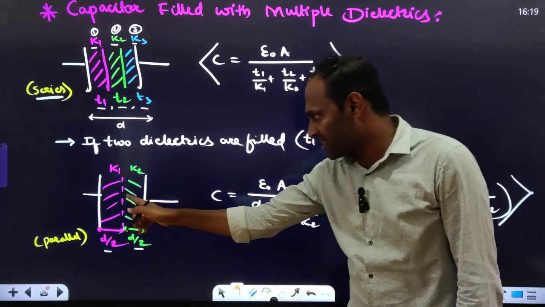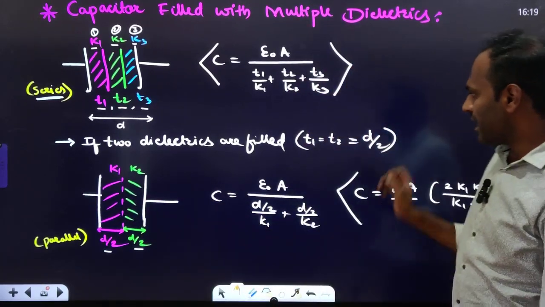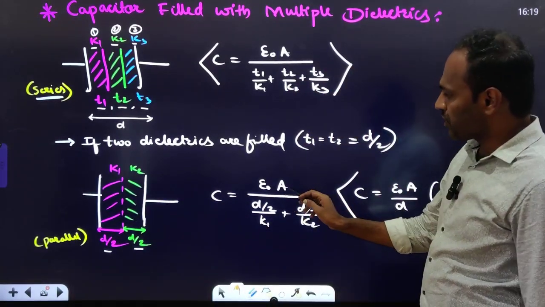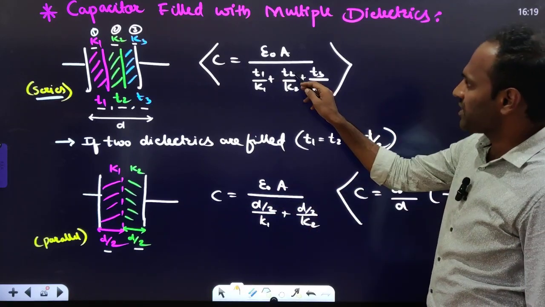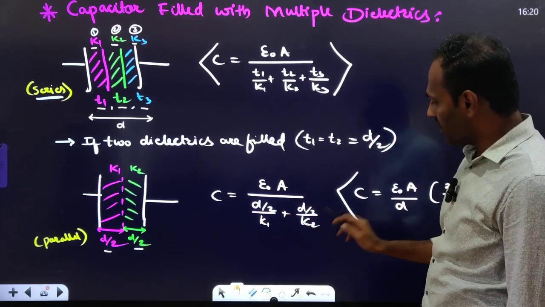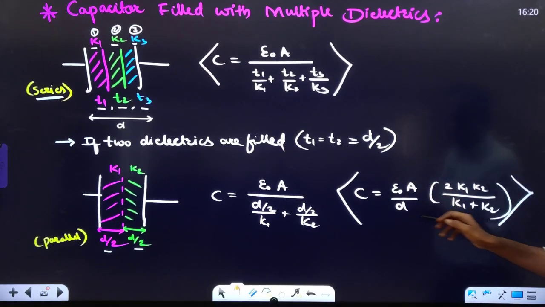If such dielectrics are inserted between the plates, then it will become epsilon naught A divided by T1, which is D by 2 by K1, plus T2, which is D by 2 by K2. So simplifying this, we will get the final answer like this: epsilon naught A by D, 2 K1 K2 by K1 plus K2.